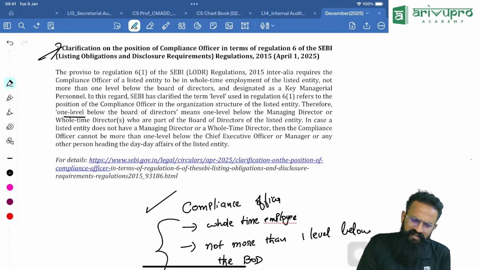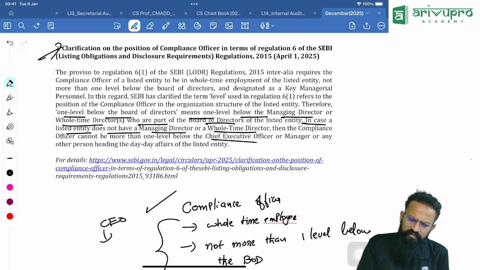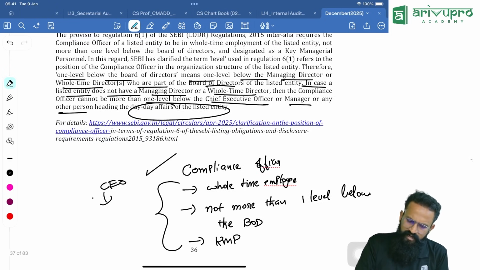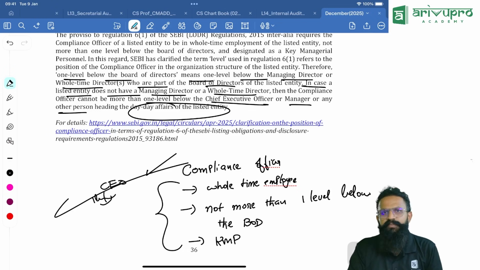Therefore, one level below the board means one level below the managing director or whole-time director. So you should be reporting at maximum to those who are part of the board. In case a listed entity does not have an MD or a whole-time director, then you treat it as CEO: not more than one level below the CEO or manager or any other person heading the day-to-day affairs. Below them, maximum one level. This is the amendment in the KMP chapter.